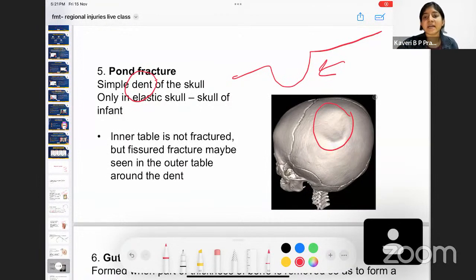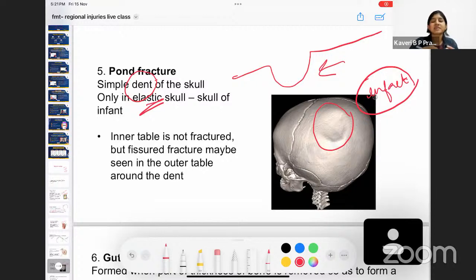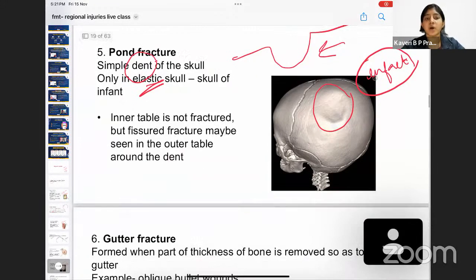Because in some skulls, for example the skull of an infant, the skull is going to be very elastic. When it is elastic, it is not going to break, but in fact dents inside, causing a pond fracture. Okay, so what happens? The inner table is not fractured. Inner table in the sense, the inner side of the skull is not fractured. Therefore, there is going to be only a dent that is seen, and this is called a pond fracture.